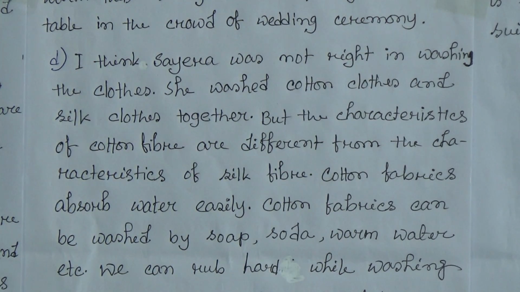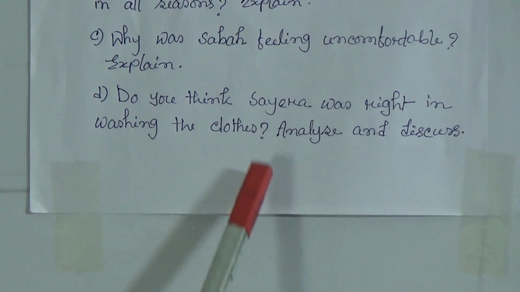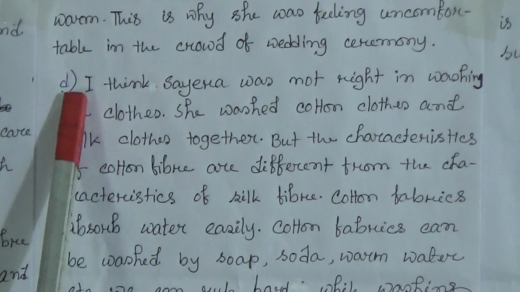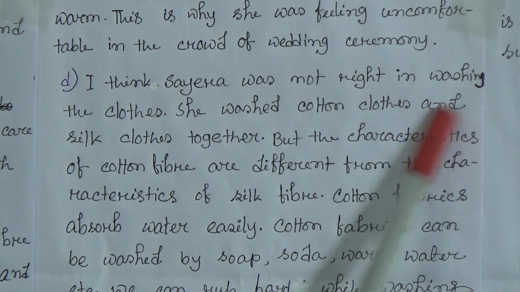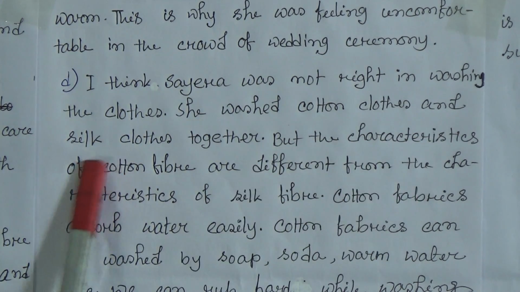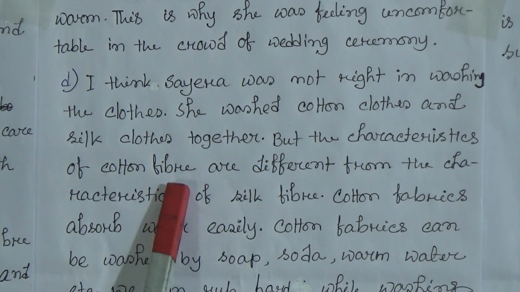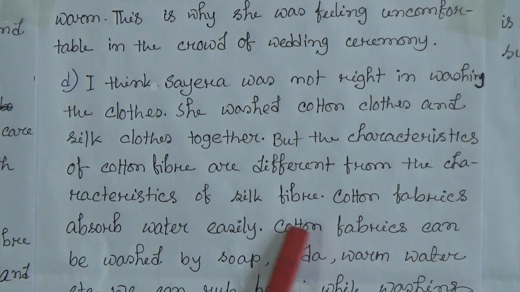Now the question of D. Do you think Sarah was right in washing the clothes? Analyze and discuss. Now the answer is, I think Sarah was not right in washing the clothes. She washed cotton clothes and silk clothes together. But the characteristics of cotton fiber are different from the characteristics of silk fiber.